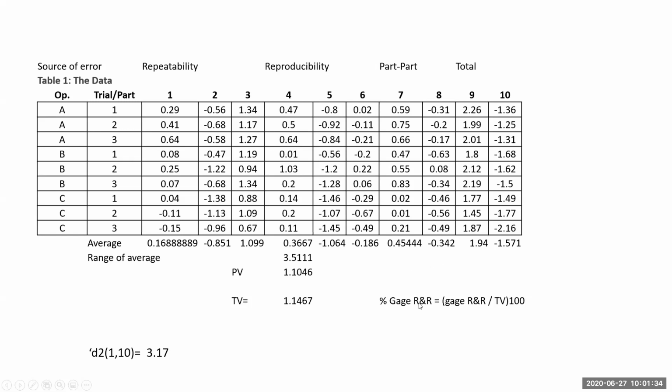Gauge R&R variation, I also told you about the formula. Once you know the reproducibility error and repeatability error, the square root of the sum of the squares of the two is the gauge R&R. So now gauge R&R is known, part-to-part variation is known, total variation is known. So gauge R&R divided by total variation into 100 is gauge R&R percentage, right?